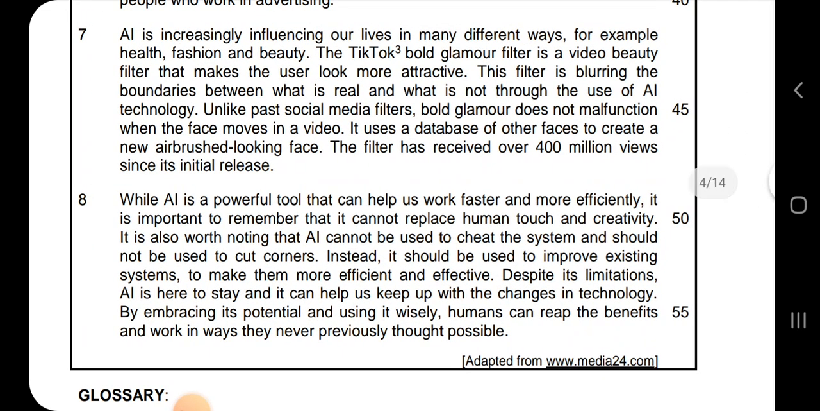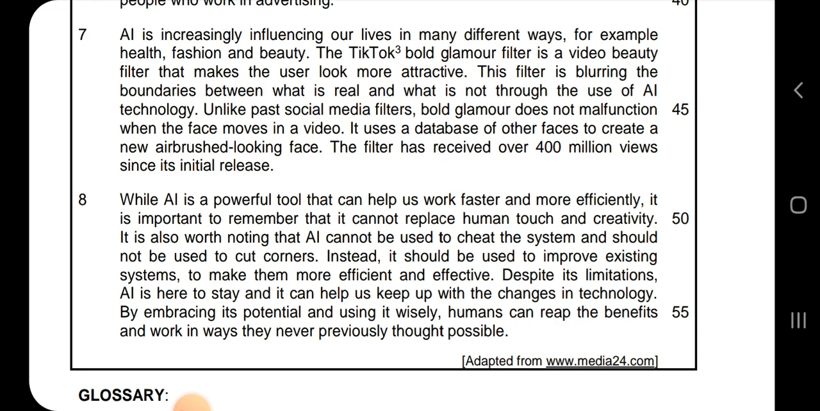While AI is a powerful tool that can help us work faster and more efficiently, it is important to remember that it cannot replace human touch and creativity. It is also worth noting that AI cannot be used to cheat the system and should not be used to cut corners. Instead, it should be used to improve existing systems to make them more efficient and effective.